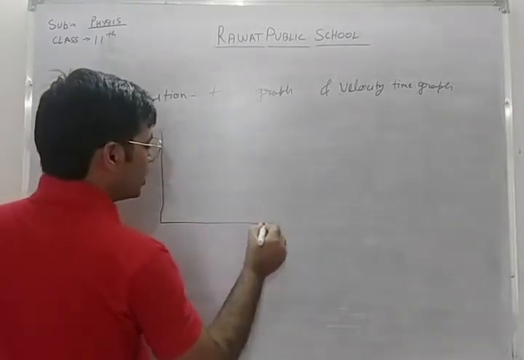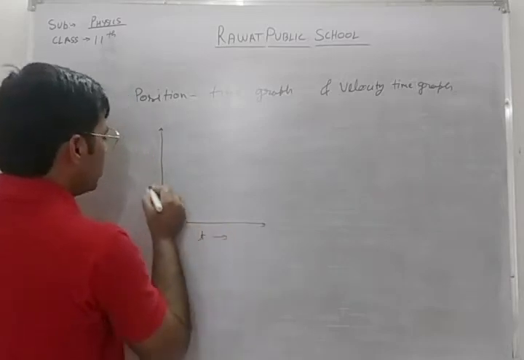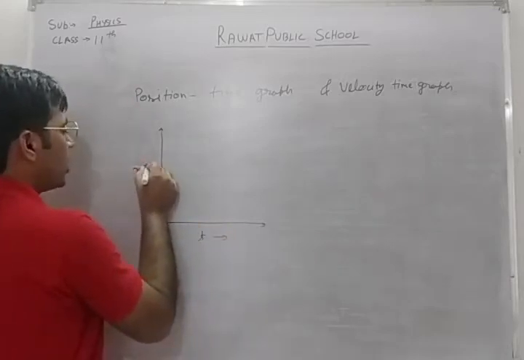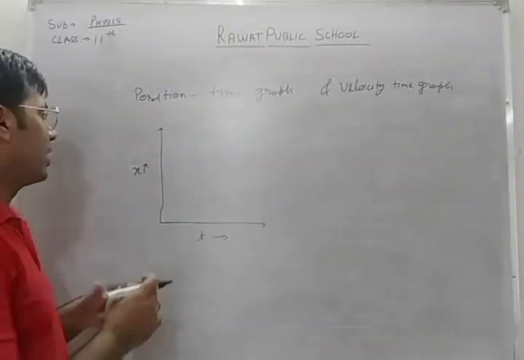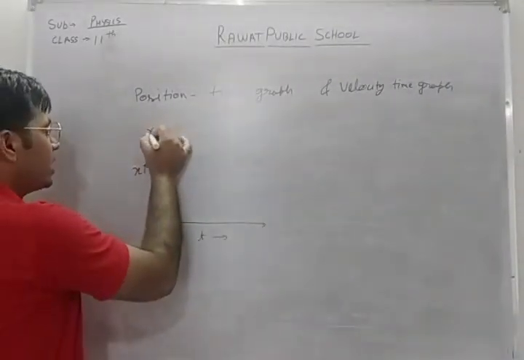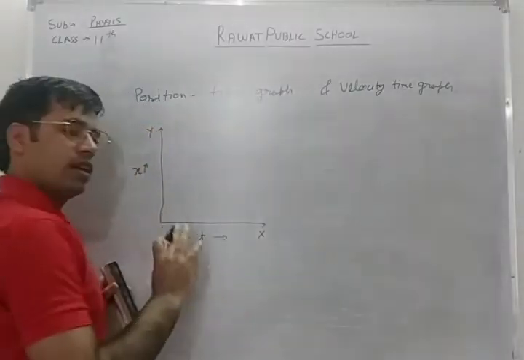First of all, understand this. Let us draw the graph. While drawing the graph, we make sure that position is taken on the y-axis. So on the y-axis we are taking position, and on the x-axis we are taking time.